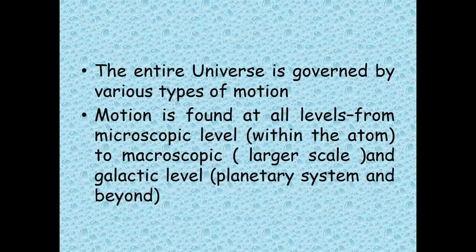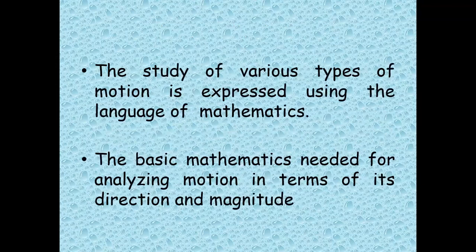So the entire universe, if you take the entire universe, it is governed by various types of motion. So we can take the motion at all levels, that is microscopic level as well as macroscopic level. Microscopic in the sense with small range, that is the motion of an atom. Macroscopic in the sense with a larger range, and galactic level also, that is in planetary system and beyond. So in the whole universe, motion is taking place at all levels.